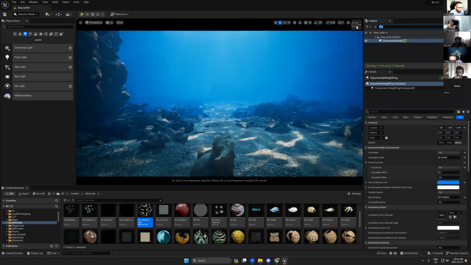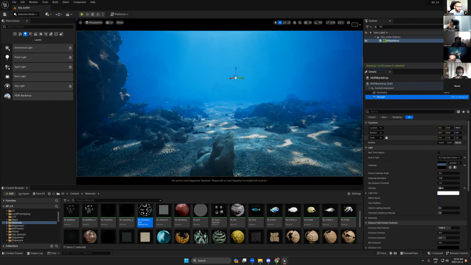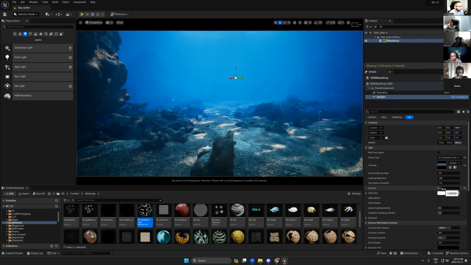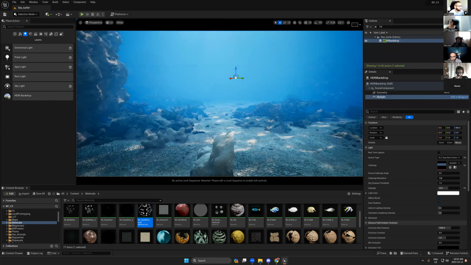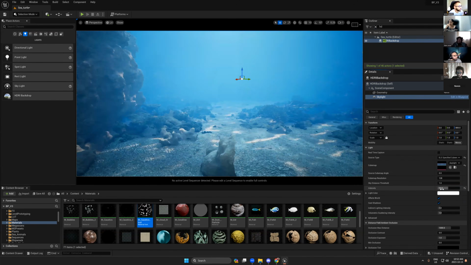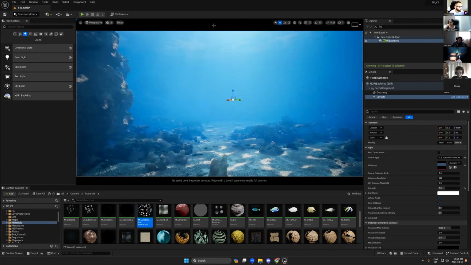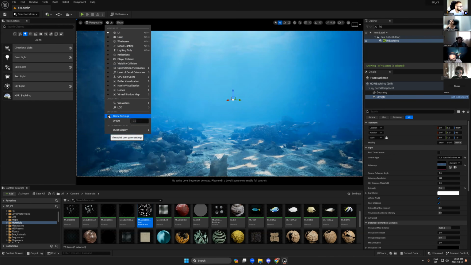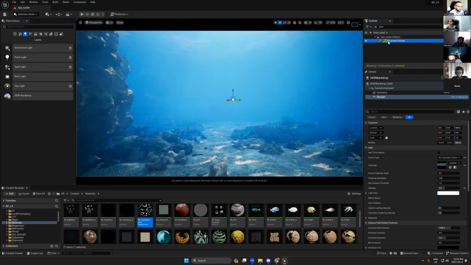Okay, so now I will try to go to HDRI again, and I will see if I bring this down or bring this up. I just need to see what's better for me. Okay, and now I'm gonna turn off this lighting and go back to post-processing.